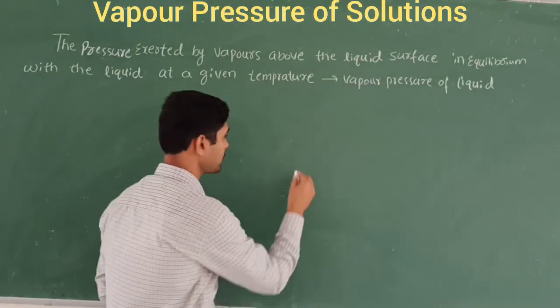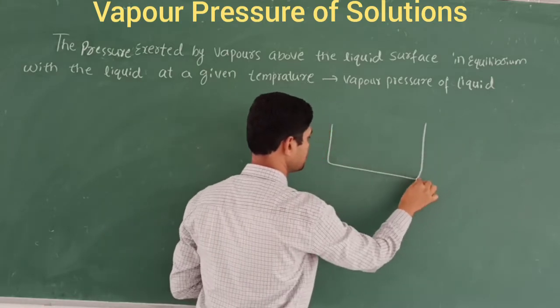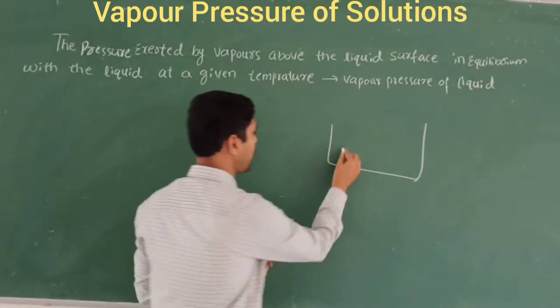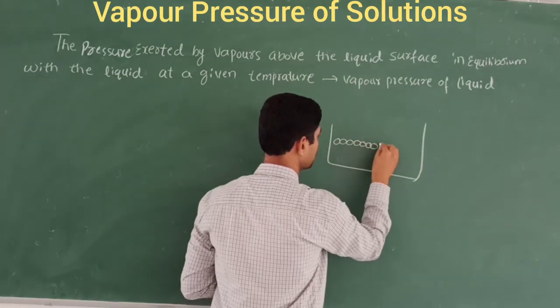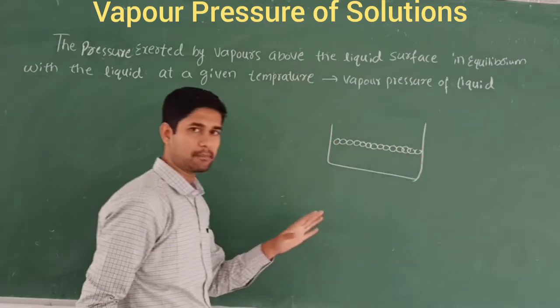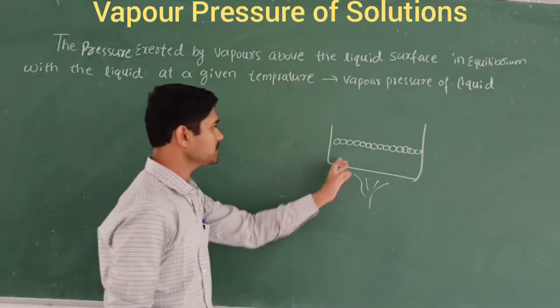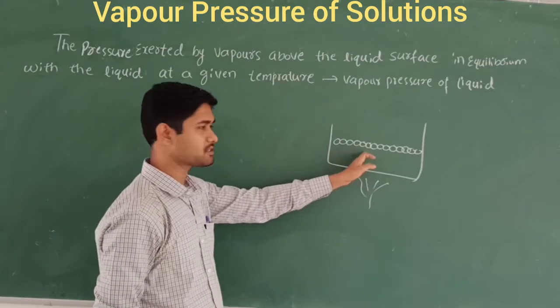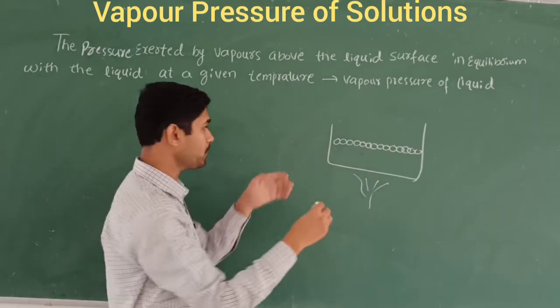Let me tell that in one word. This is a container. I am going to take molecules in it at a given temperature. When I apply heat, what happens? These molecules are arranged in a systematic way, and when I apply the temperature, they escape from the surface.